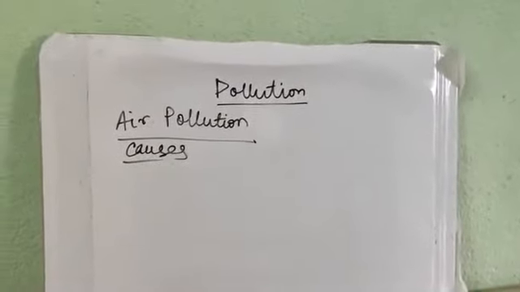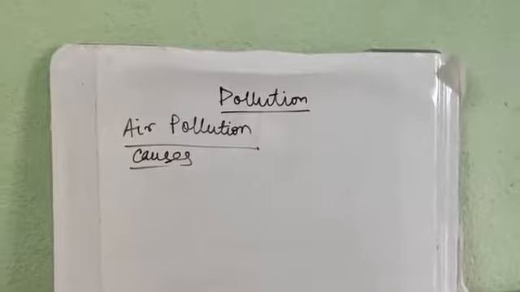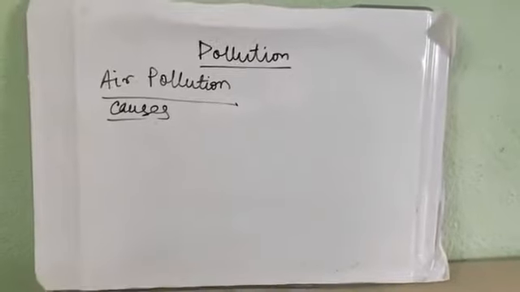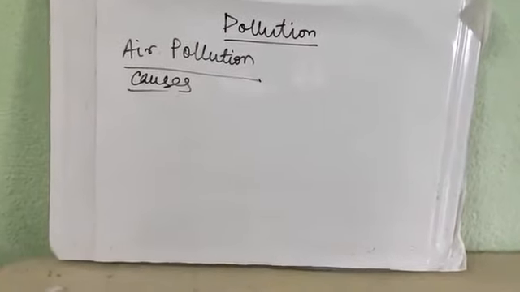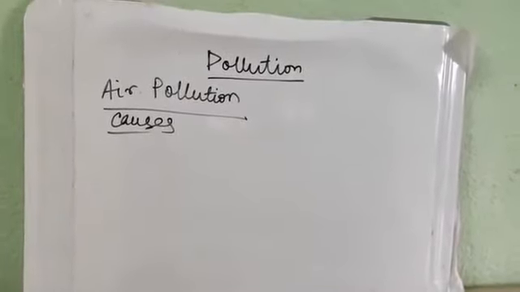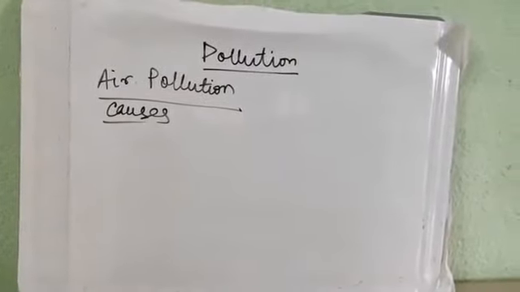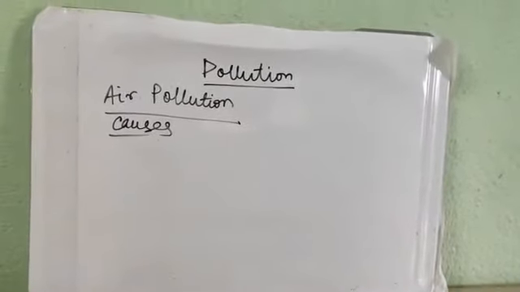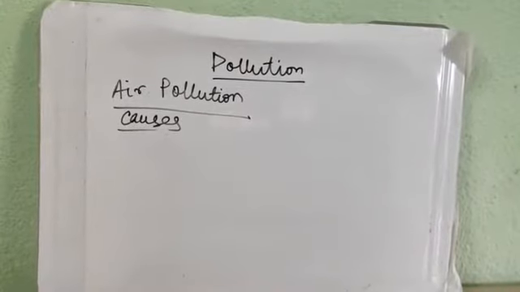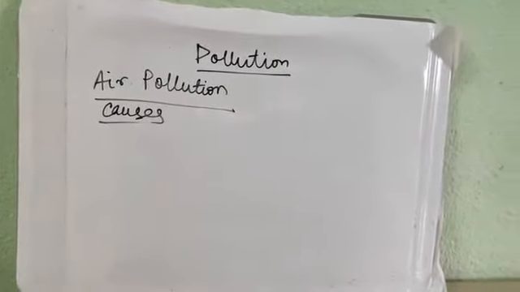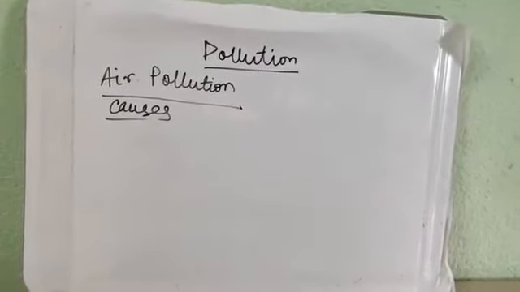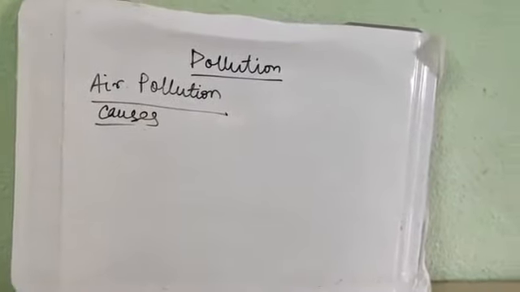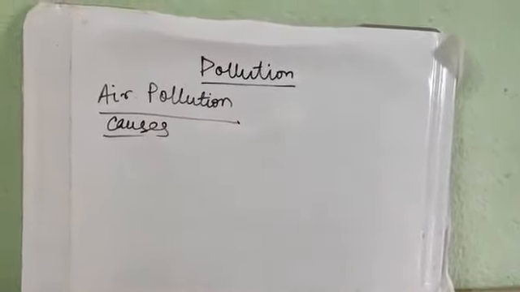Next is methane. How is it being produced? It is produced by the decomposition of organic matter and incomplete combustion of fossil fuels. CFC is released from refrigerators, aircraft and air conditioners, and it has a very high impact on the environment. N2O is produced from the burning processes of industries, automobiles, and excessive use of nitrogen fertilizers. Excessive greenhouse gases increase global warming, expansion of deserts, and decrease in rainfall. So all these are the side effects.